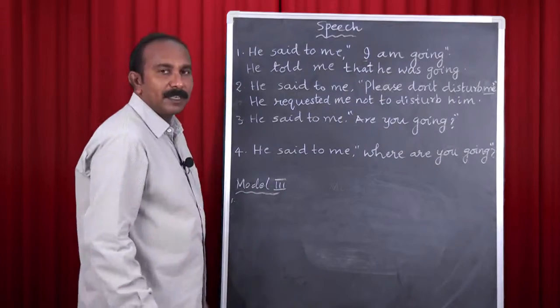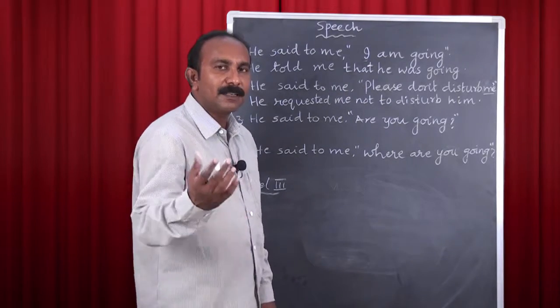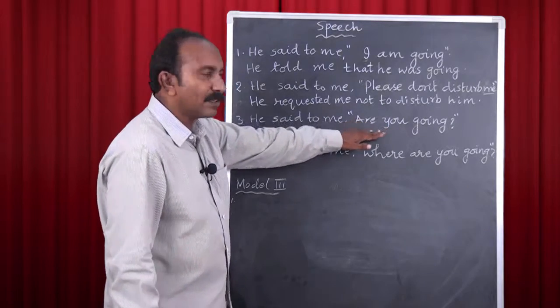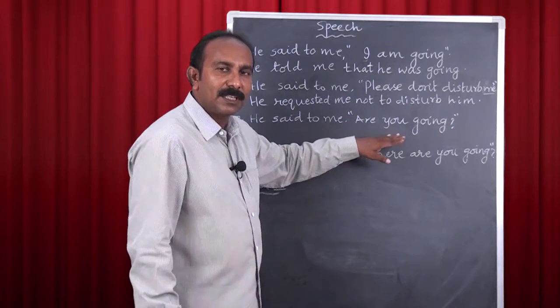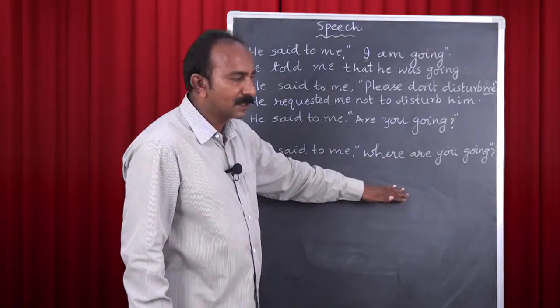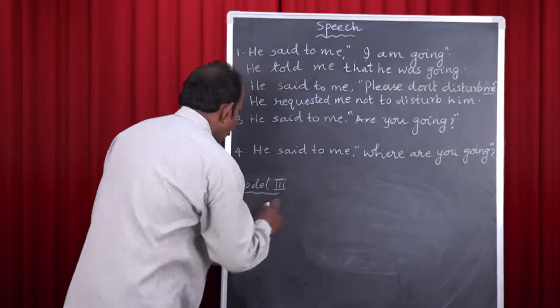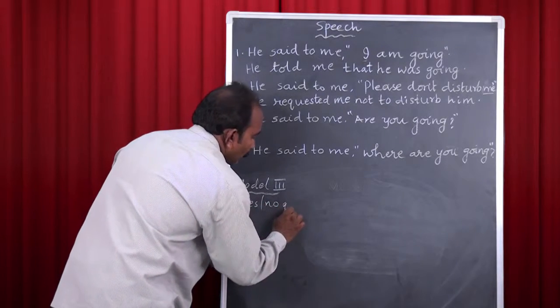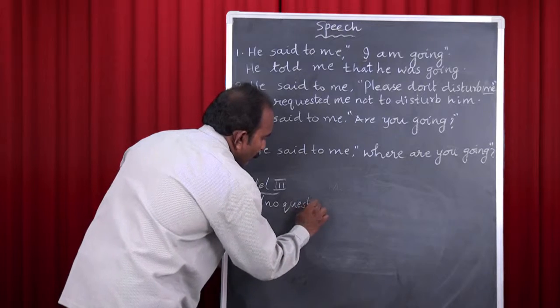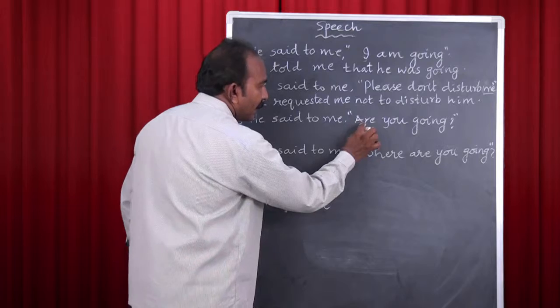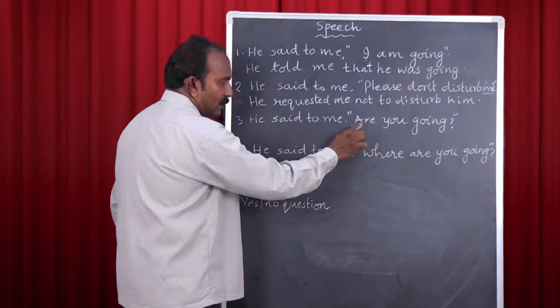What is the first point about? Do you remember? It is about the identification of the model. Here we have a question, and as I told you, there are two types of questions, yes or no questions and WH questions. And here this is a yes or no question. And we have identified its model. It is model 3.